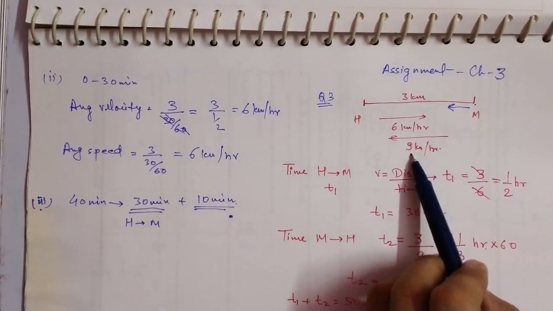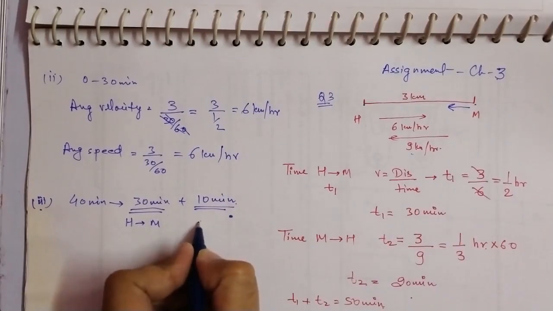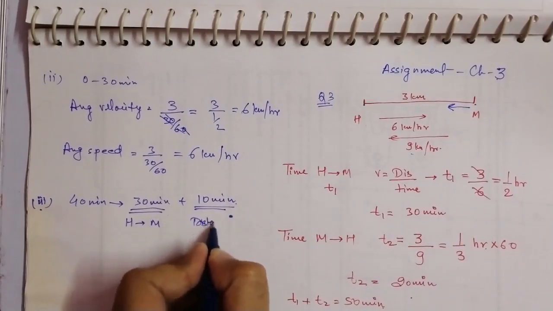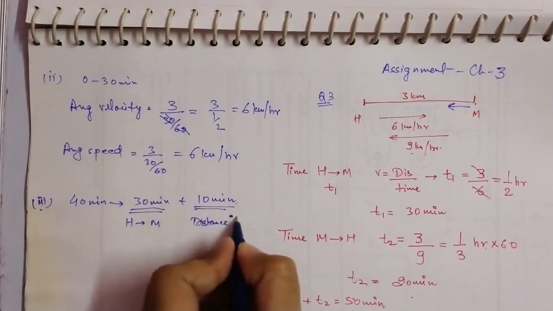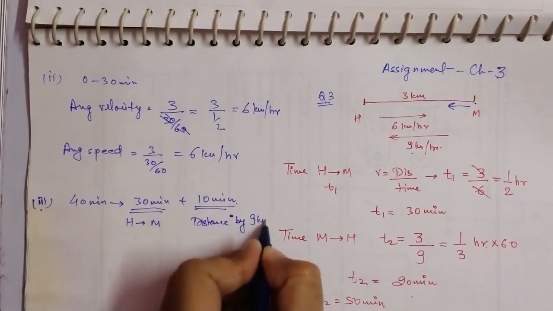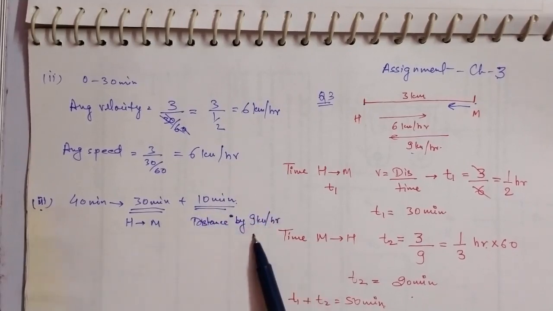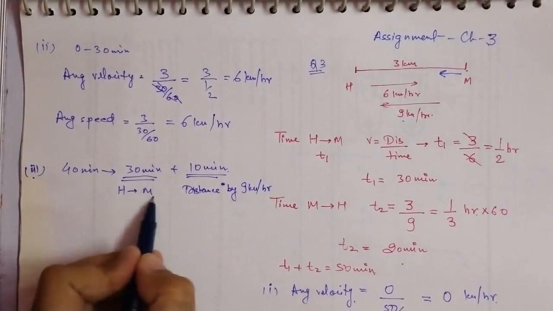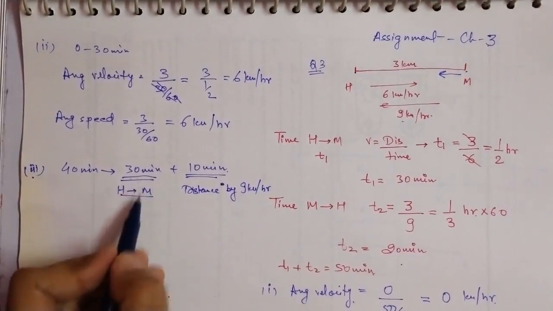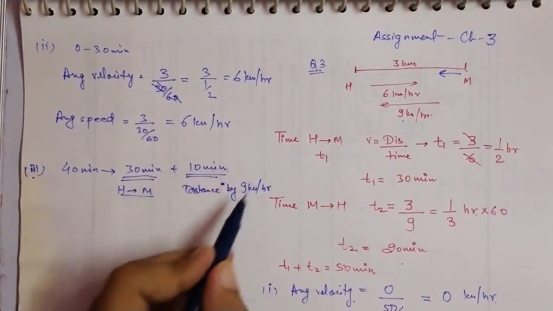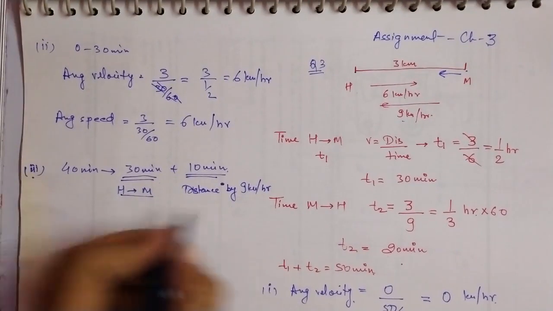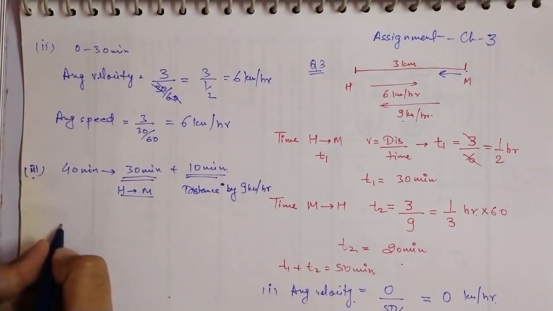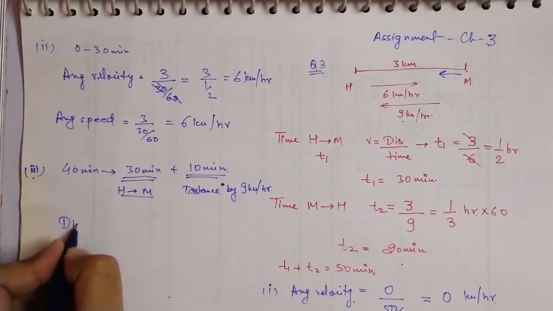The returning velocity is 9, so you have to calculate what distance he has covered in 10 minutes at 9 kilometer per hour. When you get this distance, we can easily calculate our displacement and distance. We know that he has covered 3 kilometer in 30 minutes. Now for 10 minutes, what is the distance covered?